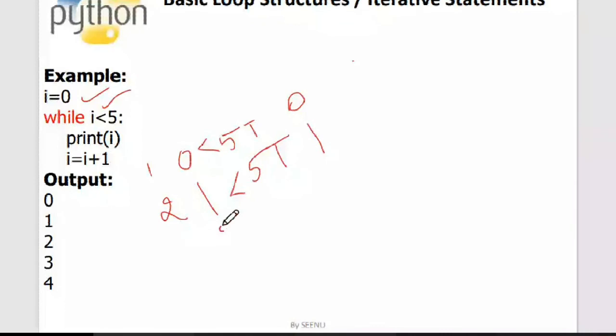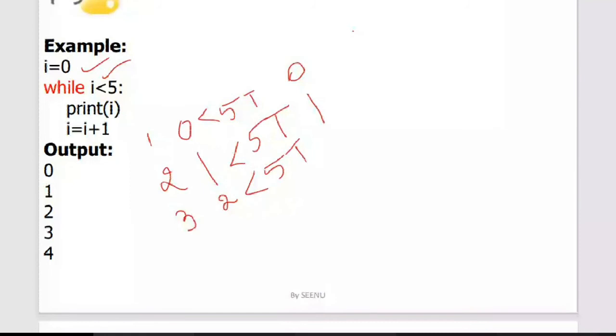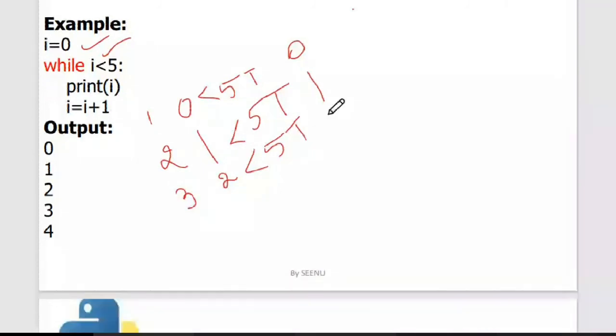The condition is true. Okay, so this kind of loop iteration table you need to maintain so that you will understand what exactly is happening inside the loop, because loops are certain constructs wherein the bugs creep in very frequently. So you should be very careful with the lower bound and the upper bound of the loops. So again, the condition has evaluated to be true and I is printed, which is 2.